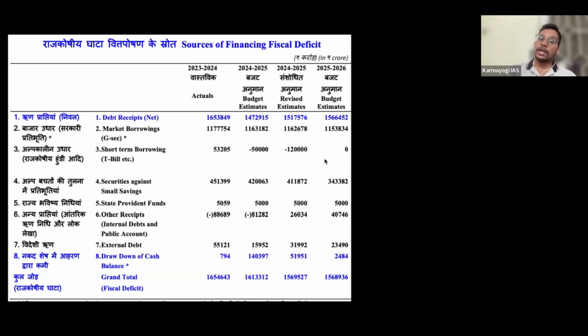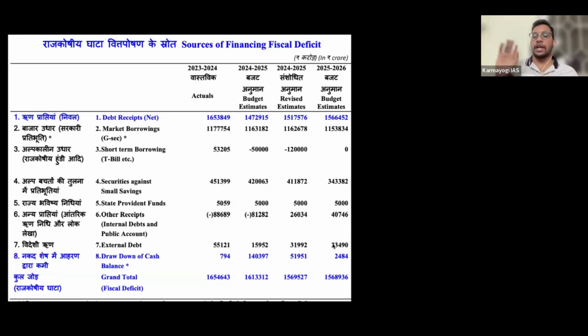Then, small savings. A lot of people save a lot of money in the post offices. That money the government will use without, like in the parliament, they will take permission. They will use that and then they will give it back when the public asks. So it is not their money, it is the public money of those who are saving. That will be 33.43 lakh crores. And then provident funds, which people get after retirement, that will be 5,000 crores. And other debts, whatever is there, internal thing, they will get 40,000 crores.